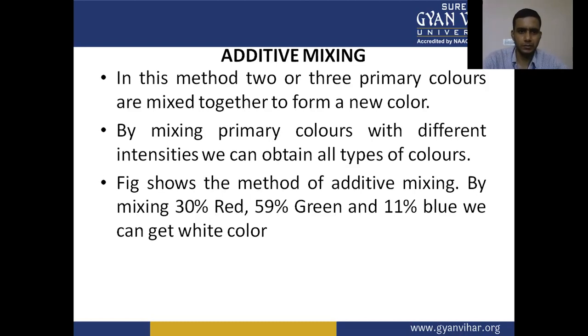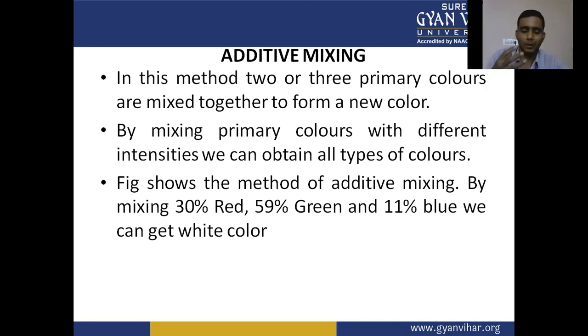Additive mixing of colors: in this method, two or three primary colors are mixed together to form a new color. It is additive mixing because we add two or three primary colors together to form a new color. Suppose you mix red and green, then it forms a different color.